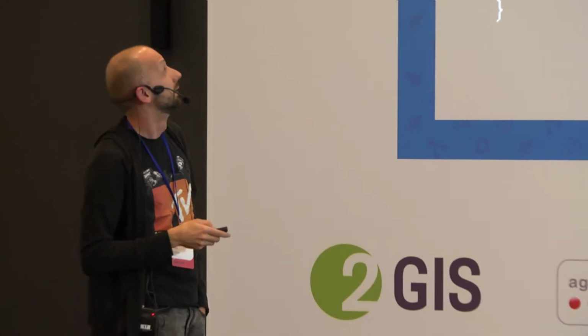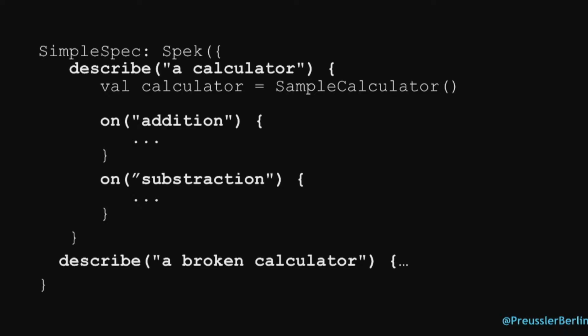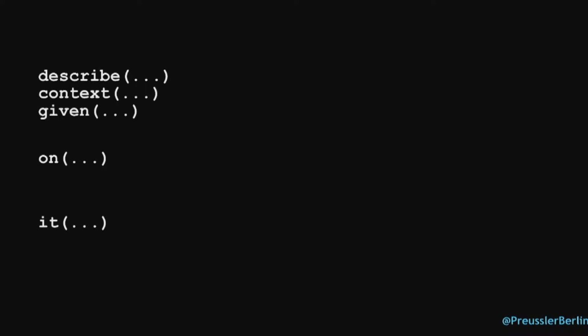So this is a nice way. And if you don't like this describe syntax, you can then at the next describe do another test. Actually you can use context or given, and then use the on and it. So they're all doing the same thing, because some people like given, when, then or something. And those calls are really simple, you can even write your own.